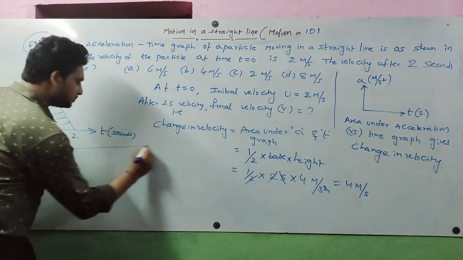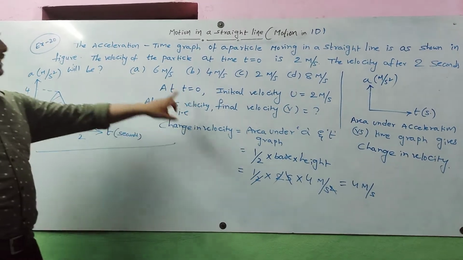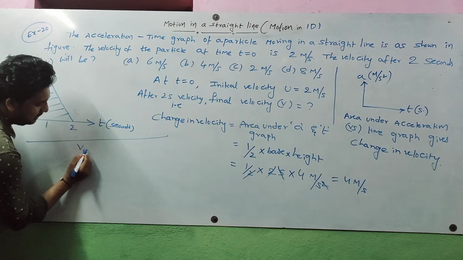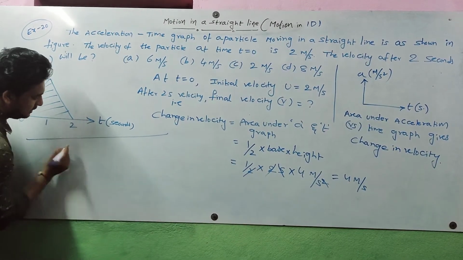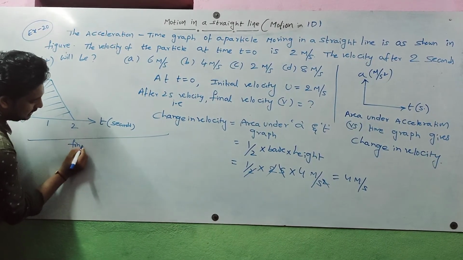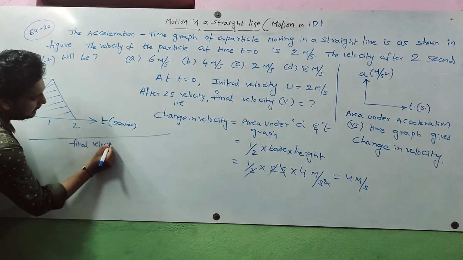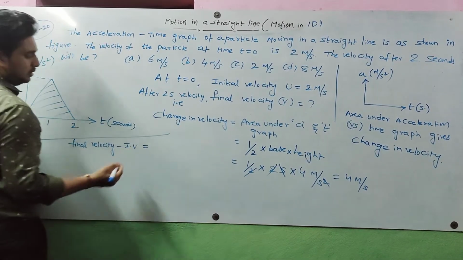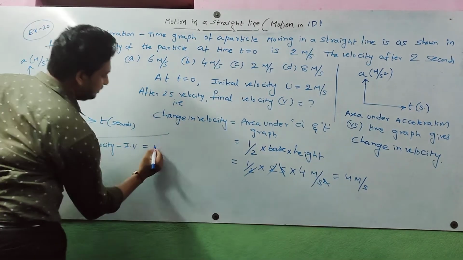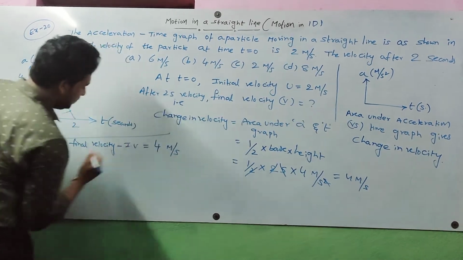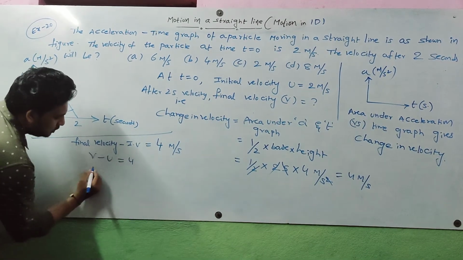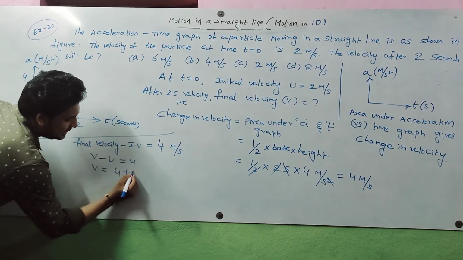Observe carefully. What do we need to find here? The final velocity. Change in velocity means final velocity minus initial velocity. The change in velocity is 4 meter per second, so v minus u is equal to 4, so v is equal to 4 plus u.